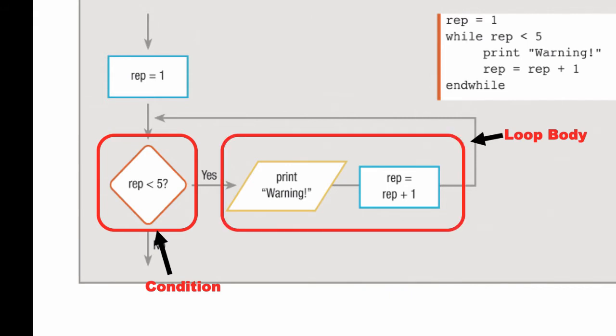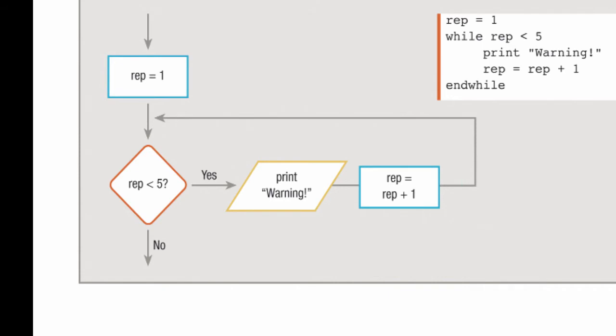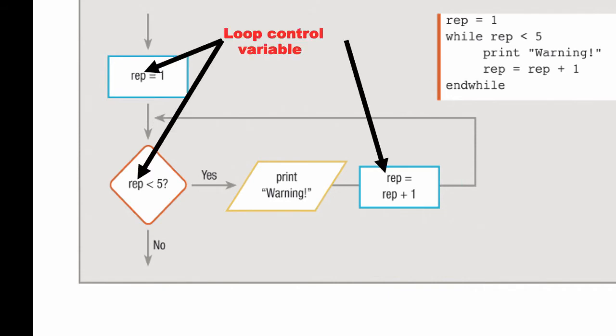This is our loop body. Those statements are going to run if the condition is true. Let's take a look at some more vocabulary. This is our variable called the loop control variable, and you'll notice it's repeated 3 times. So we initialize it, and then we've got it used in the condition, and then we increment it up by 1. And we can also increment it down by 1 if we were going to go in that direction, but the idea is that this is called the loop control variable.